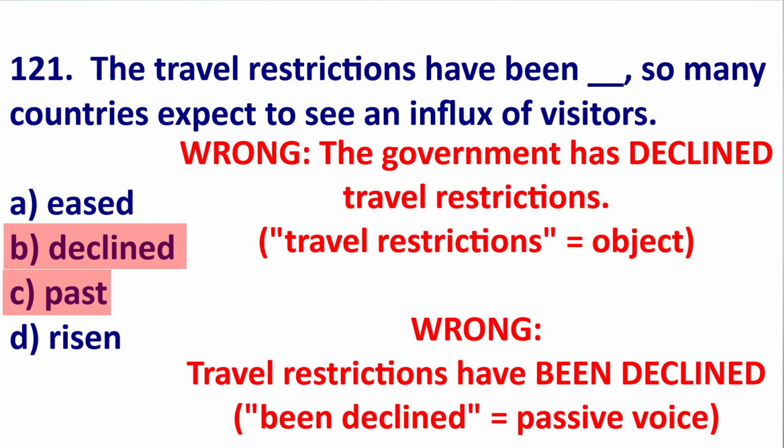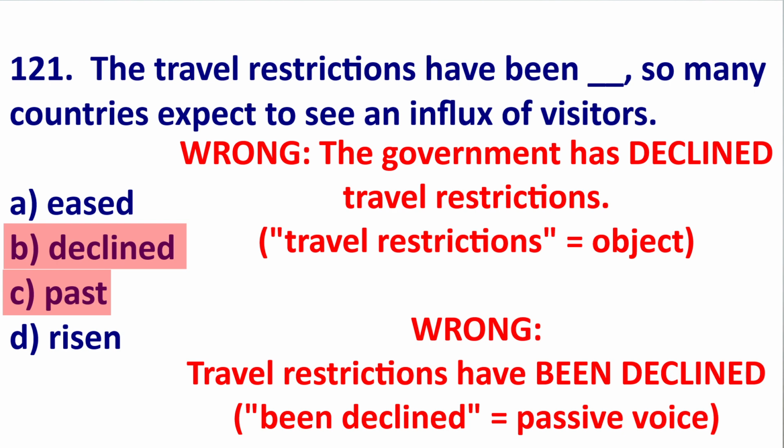This sentence, travel restrictions have been declined, would be passive voice. Someone has, or the government has declined travel restrictions. That is wrong because decline cannot have an object. So I cannot say travel restrictions have been declined.